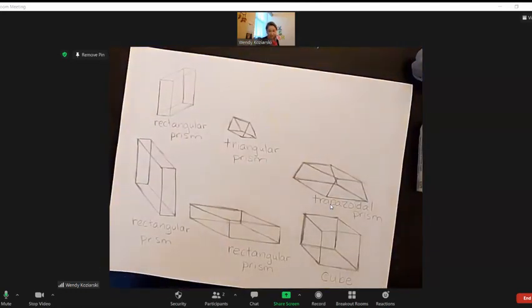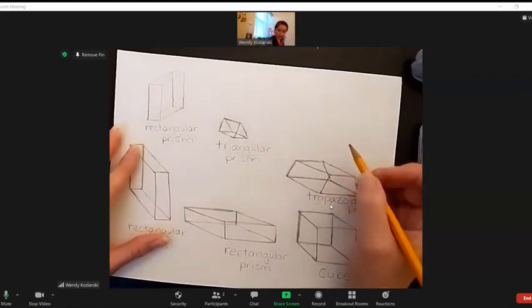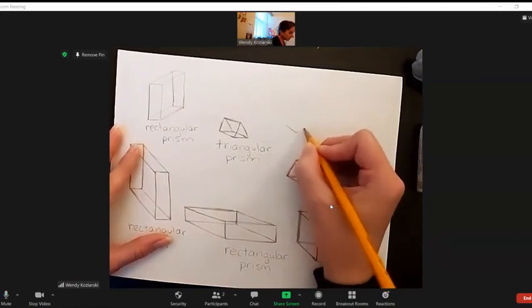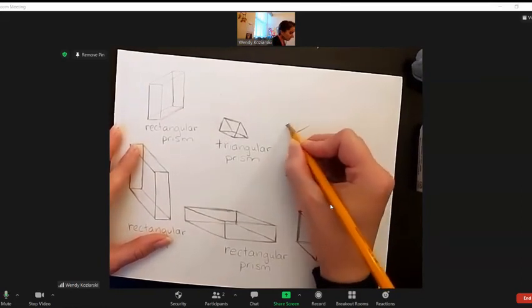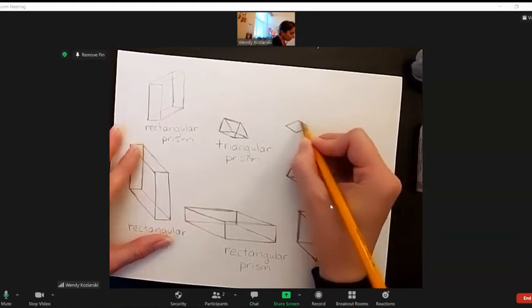Okay, we'll start with the pyramid. For the pyramid, we're going to start off with a diamond shape, also known as a rhombus.